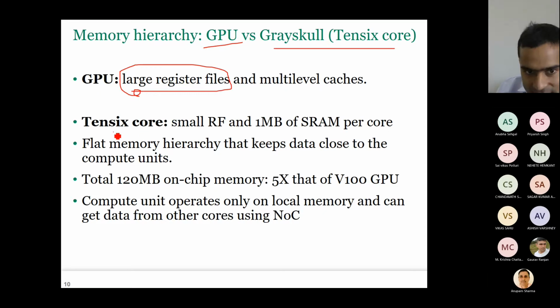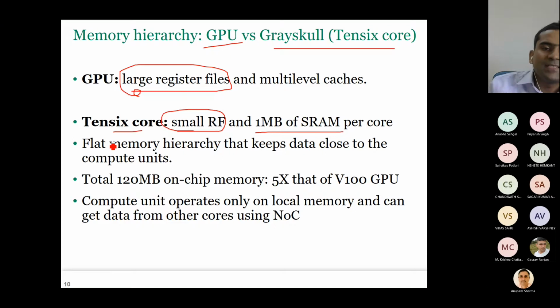Now, the N6 core has a very small register file, but each N6 core has 1 megabyte of SRAM, as I just showed you. So it has a flat memory hierarchy. That means there are no multiple levels of cache. All of that 1 megabyte is at the same level. That means it is not like, out of the 1 MB, some of it is L1 cache, some of it is L2 cache. No, the whole 1 MB is a single level of cache. That's why it's called a flat hierarchy. It is not a hierarchy, it is a flat memory level.